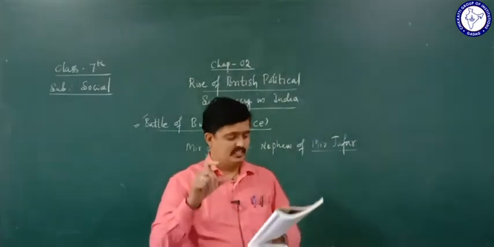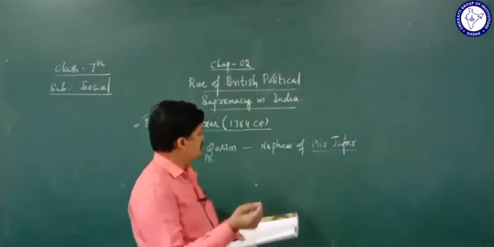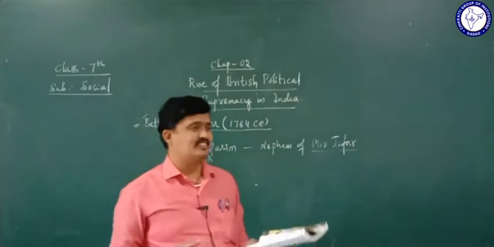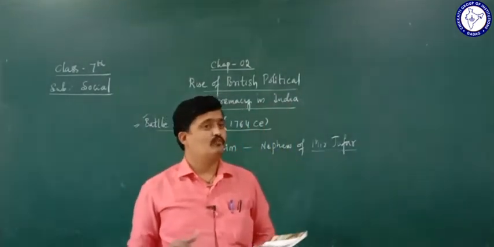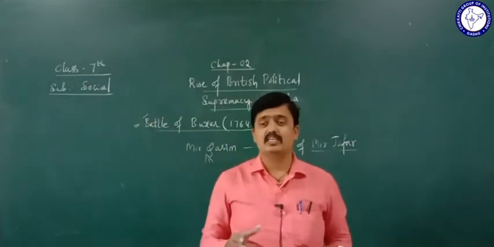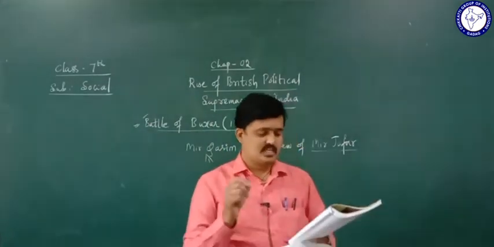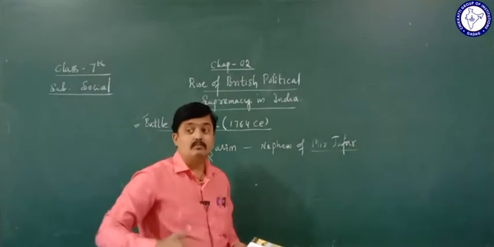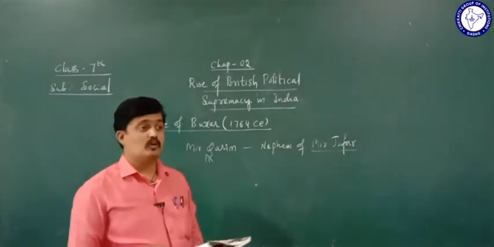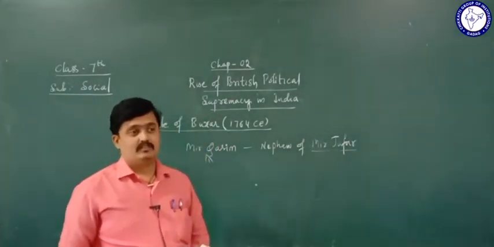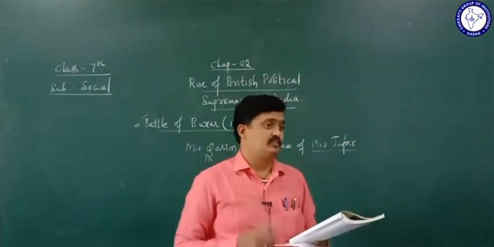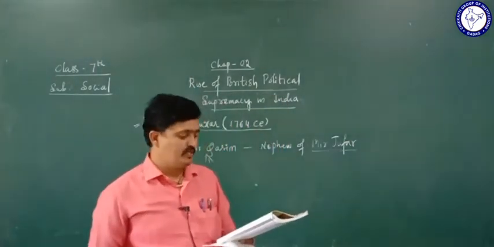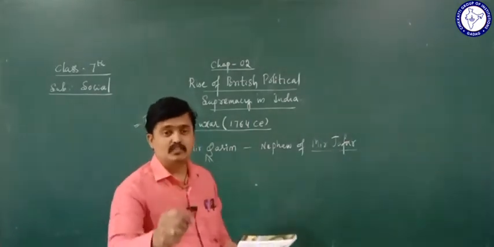So this made the British face competition from the Indian merchants. When he started the tax free trade, it made the British face competition from the Indian merchants.